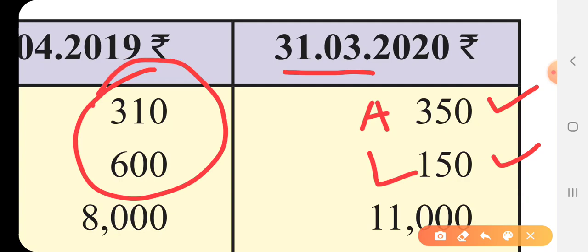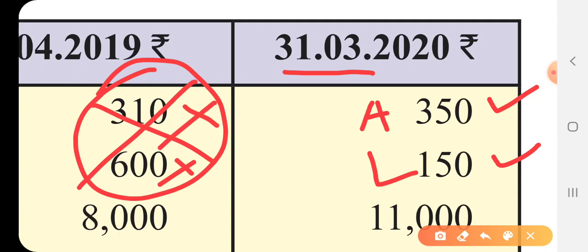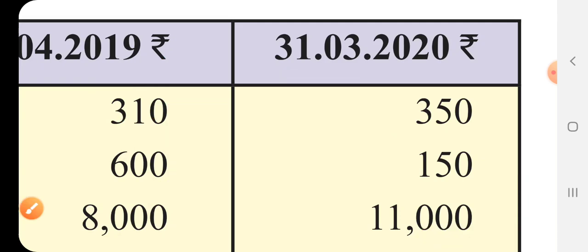These opening amounts will be shown nowhere because this subscription is not in advance now because it has been considered as an income of this year, and this subscription is not outstanding now because it is assumed that it has been received during the year. That is why we are deducting that amount from the total subscription received on the income side. Okay.